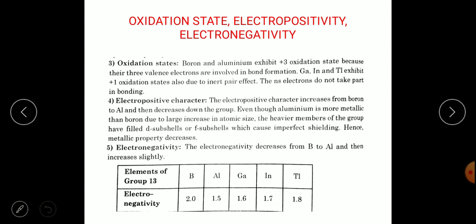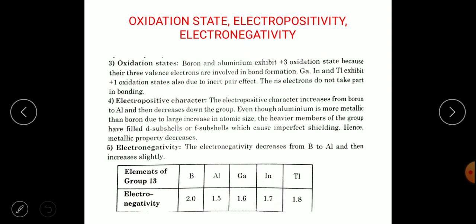Next is about their oxidation state, electropositivity, and then electronegativity. Oxidation state is almost related to the valency, and electropositivity and electronegativity we have already studied.